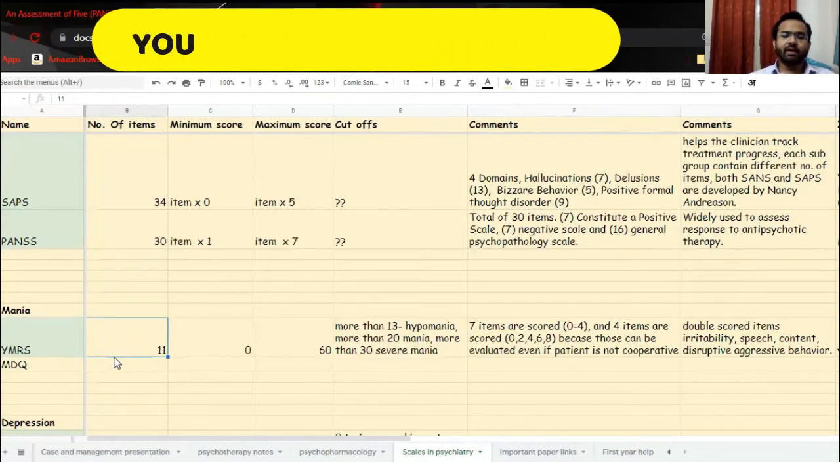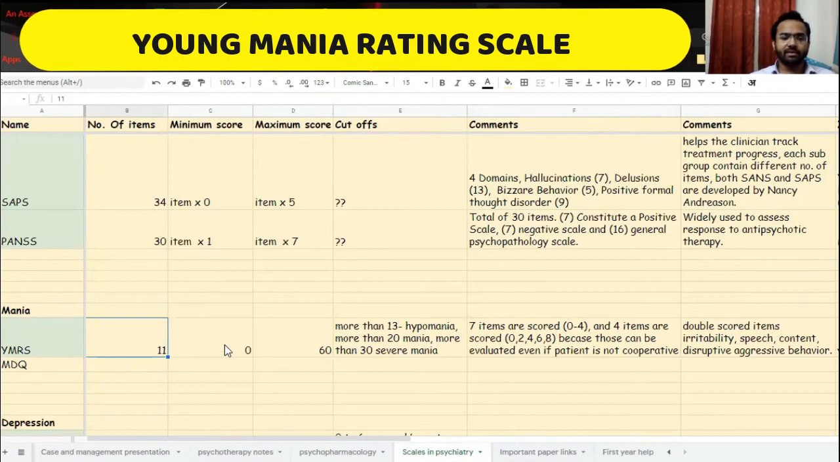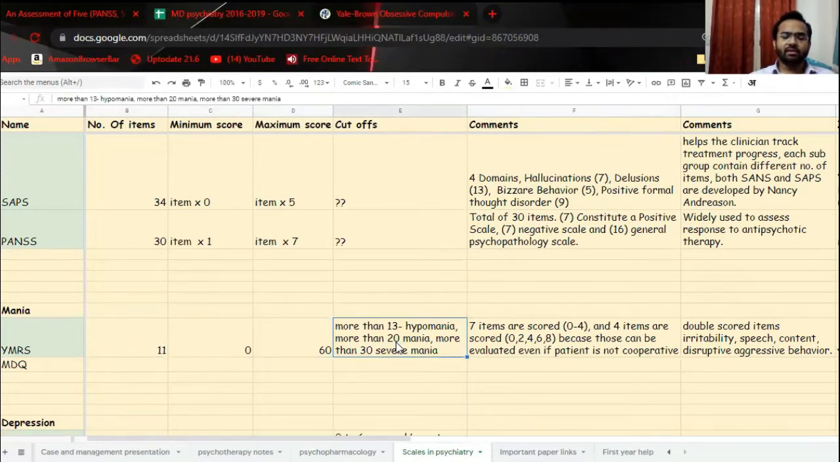Then we take YMRS, Young's Mania Rating Scale. So 11 items are there. Minimum score can be 0, maximum can be 60. So here come the cutoffs. More than 13 can be hypomania, more than 20 mania, more than 30 is severe mania.